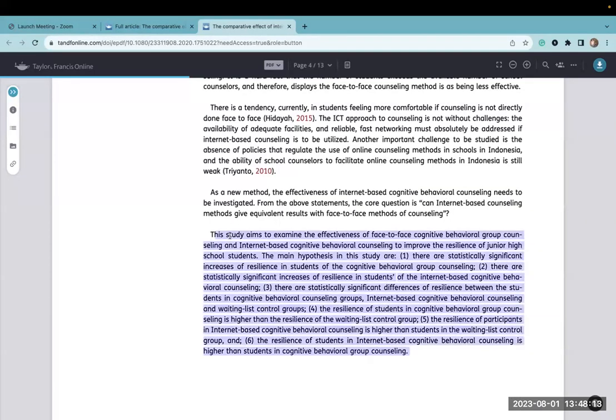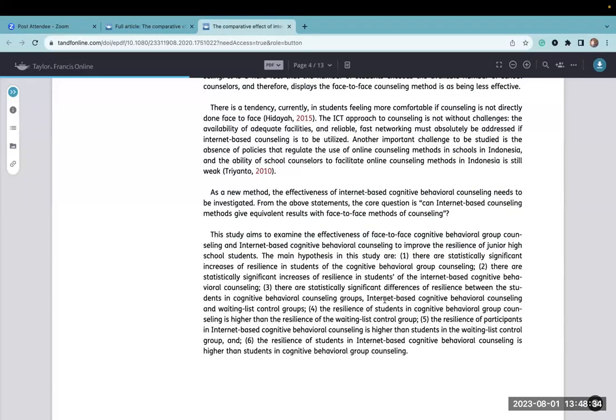When it comes to this section right here, I wanted to highlight this. I'm trying to highlight just this sentence. This sentence is the purpose of the study. The study's aim is to examine the effectiveness of face-to-face cognitive behavioral group counseling and internet-based cognitive behavioral counseling to improve the resilience of junior high school students. Then they list the hypotheses.